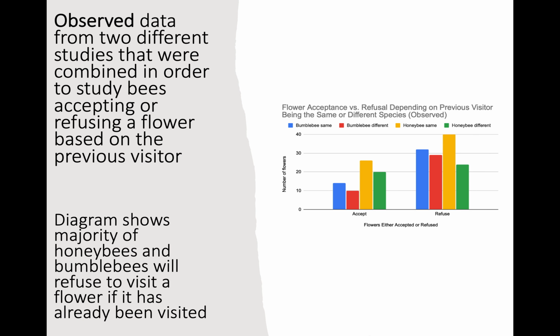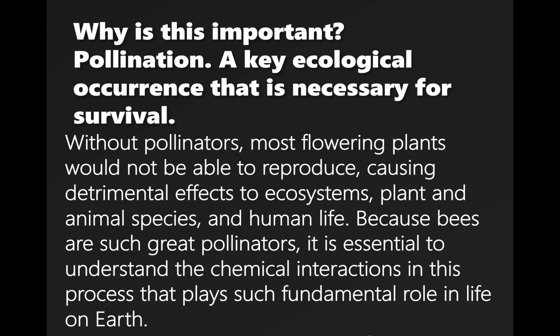Here we have observed data from two different studies that were combined in order to study bees accepting or refusing a flower based on the previous visitor. The diagram shows the majority of bees, honeybees, and bumblebees will refuse to visit a flower if it has already been visited. In the graph, we can see that a higher number of flowers was refused by bees compared to the number of flowers that were accepted.